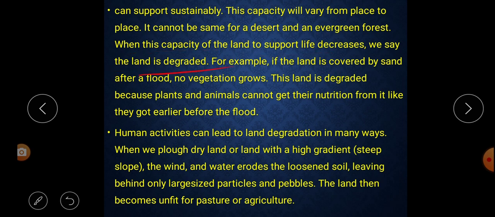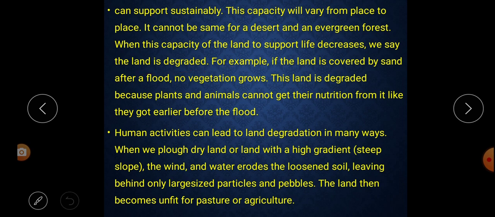Understood? That means each land has its capacity to produce a quantity of crops. But from the same field, if we are unable to get that much quantity of crops, or if that many animals or that much life is unable to sustain, that means we can say that the land is degraded, spoiled or destroyed.